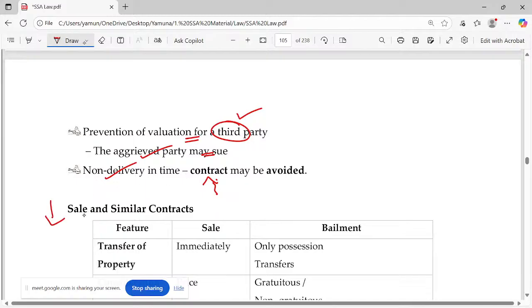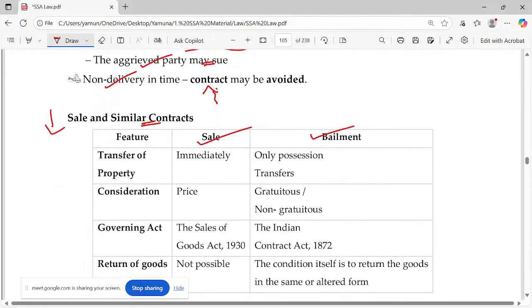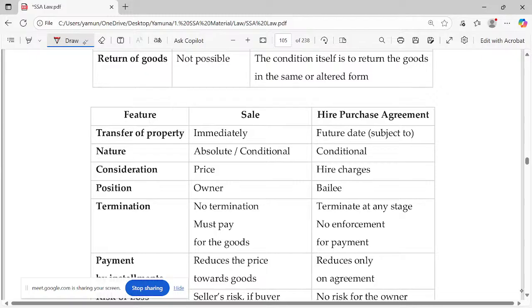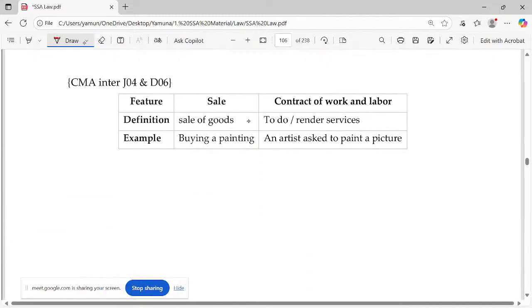The subsequent headings compare similar contracts. First, what about sale and bailment? I'm not discussing it here because I have given a wider idea. Bailment is a special contract. How about sale and hire purchase? When you talk about hire purchase, up to certain installments it will be considered as hiring charges. After that, we'll consider it as installments paid for the loan. Then sale and contract of work and labor is not the same rule. When we talk about sale, we are talking about the goods involved. When you talk about contract of work and labor, we are talking about service, employment service. So I think the first one is done.